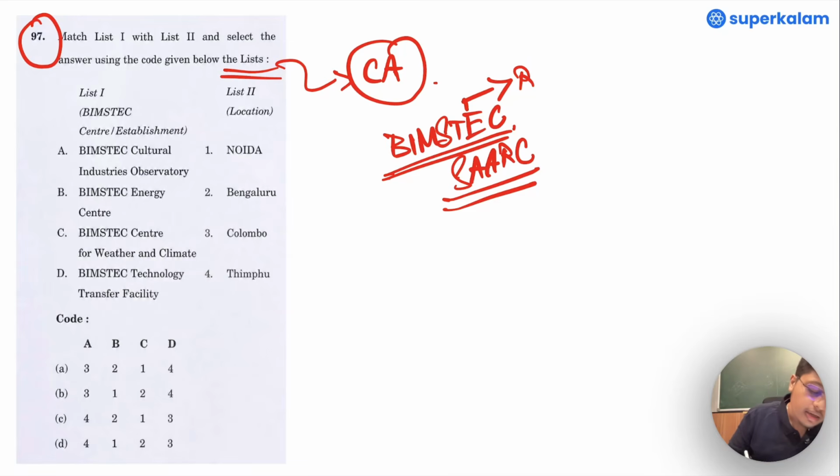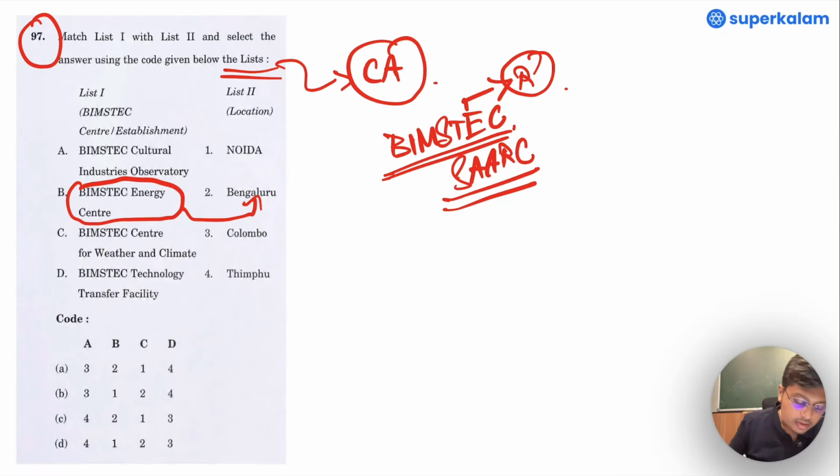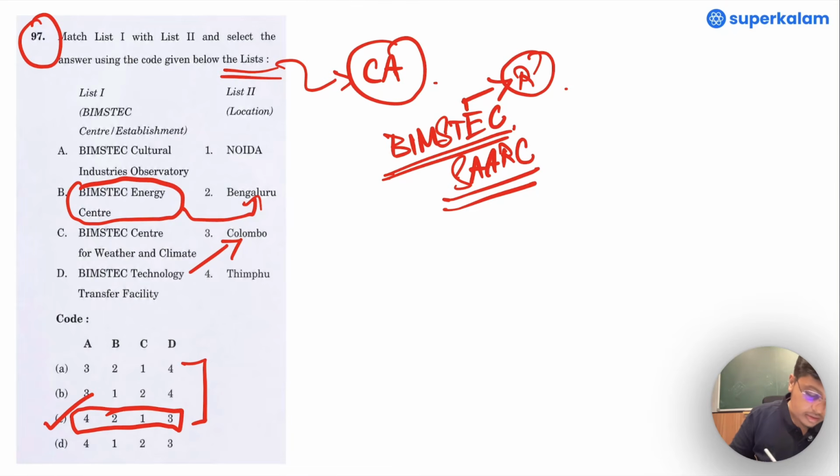Looking into the current affairs, the BIMSTEC Energy Center has been seen in Bangalore. This is clearly a factual news based question that leaves us with two options, and the BIMSTEC technology transfer facility has been seen to be in Colombo. This makes option C the right answer.